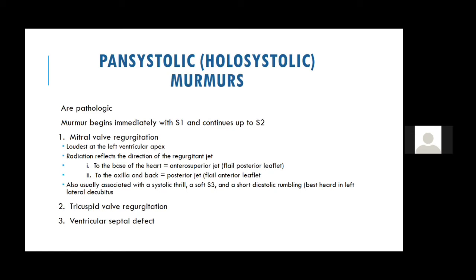The intensity of the click, I'll again repeat, the mechanism is that on inspiration the venous return increases, so the RV end diastolic pressure increases. Normally the RV end diastolic pressure crosses the pulmonary artery diastolic pressure. Here, because the RV EDP is more, there is a premature opening of the pulmonary valve. When there is a premature opening, it is not opening from a wider distance, it is opening from a shorter distance, and that is why the click is softer.